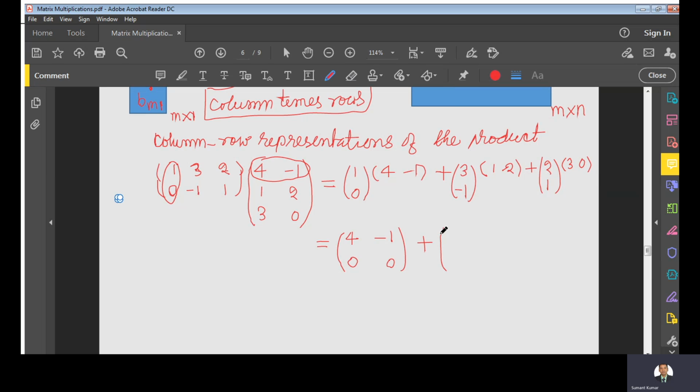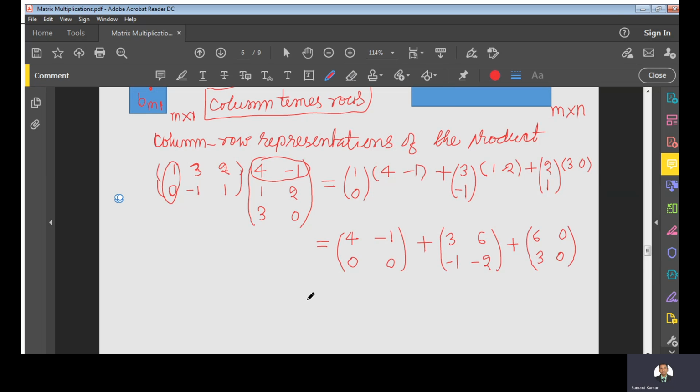Here it will be 3 times 1, 3 times 2, that is 6, correct, and here this will be -1 and -2. And when we do the same thing for the last case, you will have 6, 6, 0 and 0.